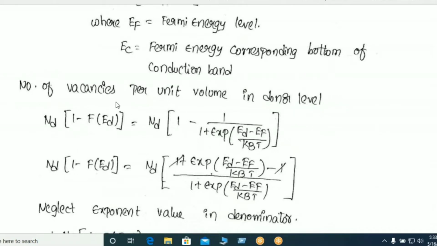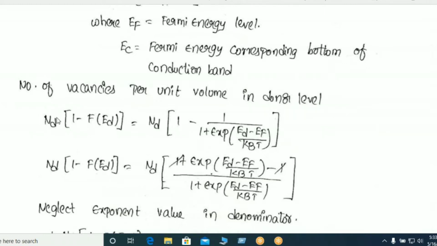The number of vacancies means the probability of absence of electrons in the donor level. That means if 10 electrons are absent in the donor level, then 10 holes were created at the donor level, and those 10 electrons go to the conduction band.